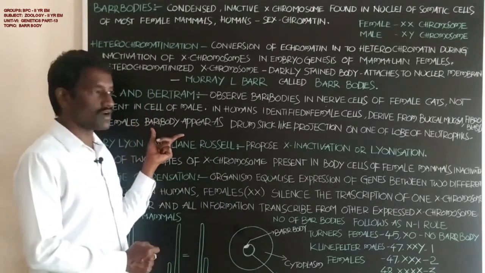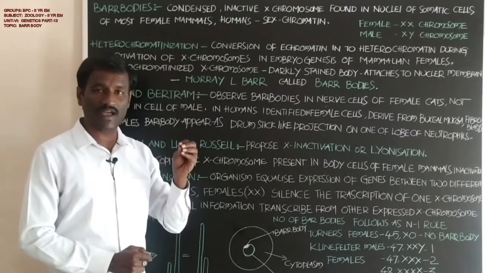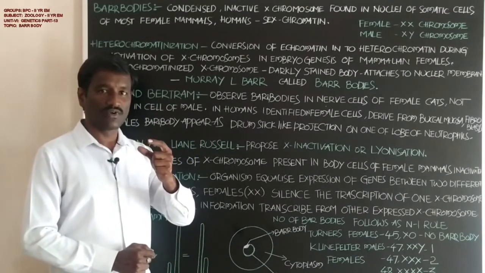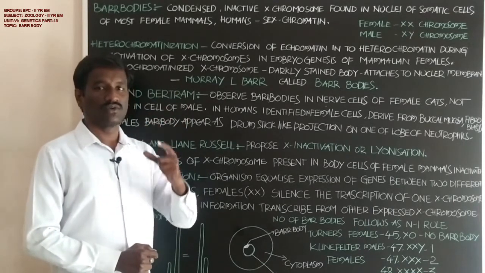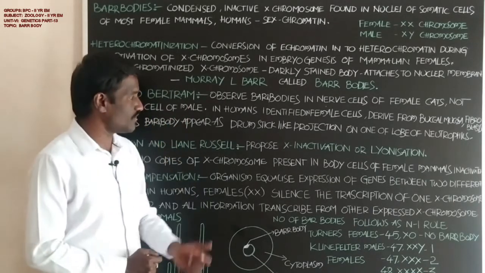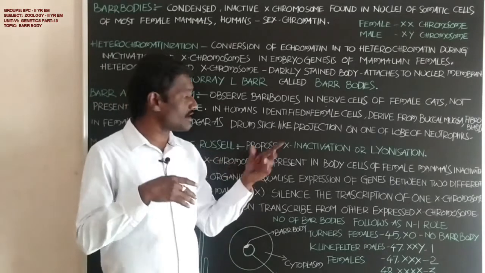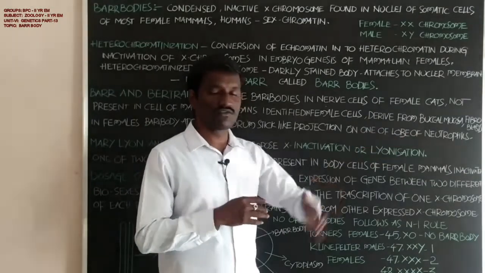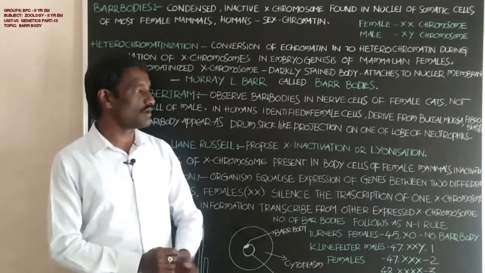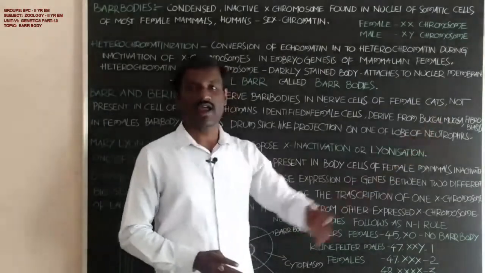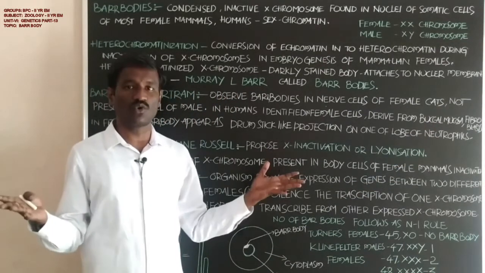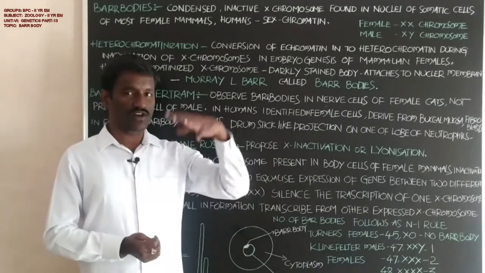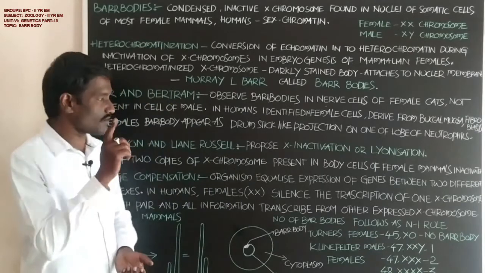In female mammals, the Barr bodies appear as a drumstick-like structure attached to any lobe of the nucleus of neutrophils. It appears as a drumstick-like projection on one of the lobes of the neutrophils. Neutrophils are one type of white blood cell, and the nucleus is divided into lobes. On any one of the lobes, the drumstick-like projection is the Barr body.